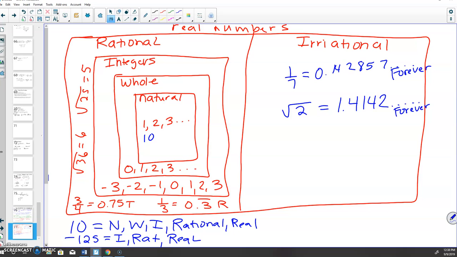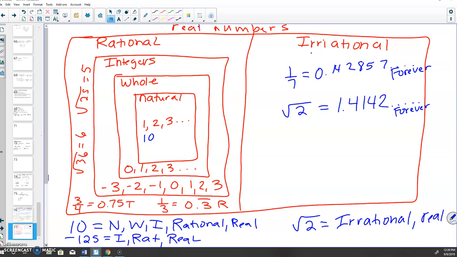So if I look at the square root of 2, the square root of 2 goes on forever. So it would be irrational and what else? Real. It would be irrational and real, because they're all real. A number is a real number, no matter how you put it.